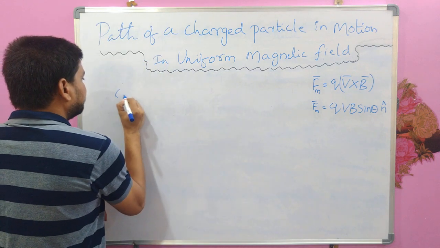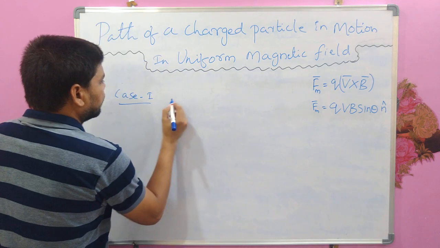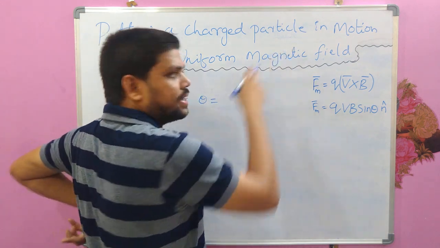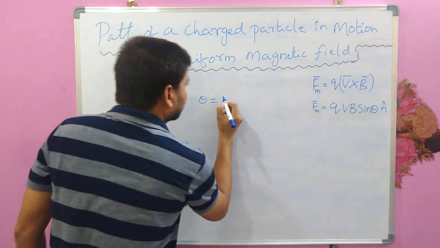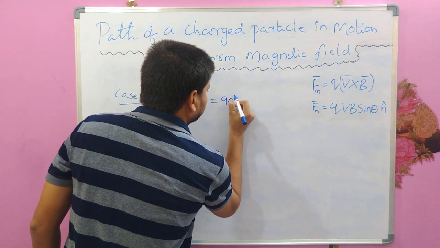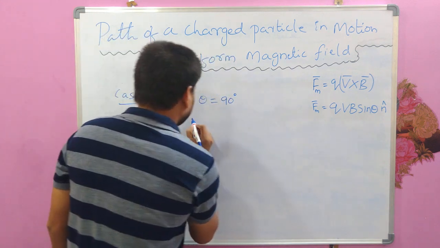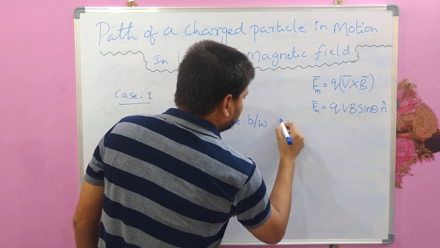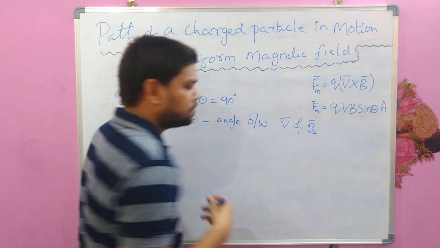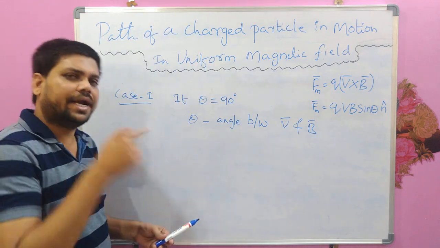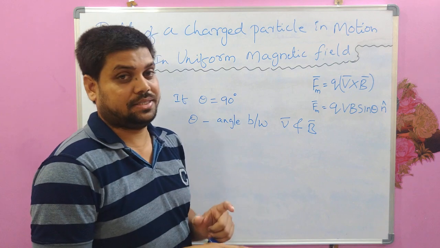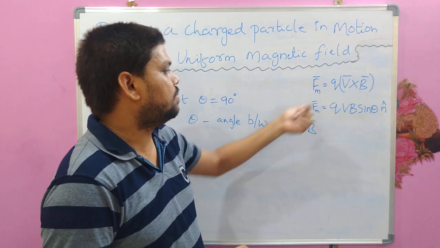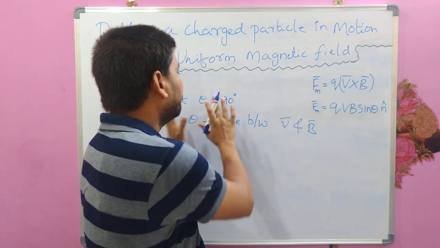So the first case I am taking is when the angle between the velocity of the particle and the magnetic field is 90 degrees. What is theta here? It is the angle between velocity and the magnetic field, which means that the charged particle is entering the magnetic field at right angles, so that the angle between the velocity of the particle and the magnetic field will become 90 degrees.